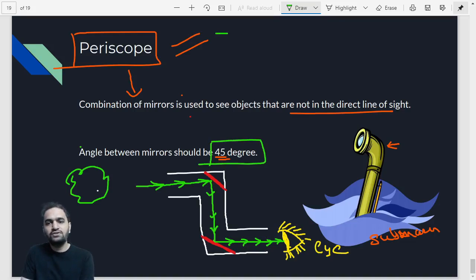So what is the use of a periscope? To see objects which we are not able to see. How many degrees should we keep between the mirrors? 45 degrees. And what is the use? To see objects which are not in the line of sight. So that is today's session.